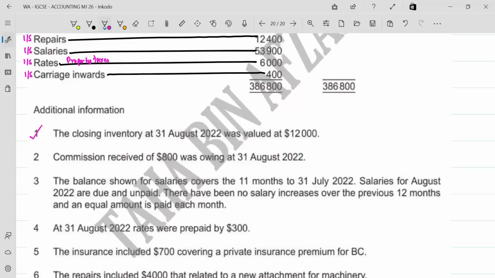Point number one, Bismillahirrahmanirrahim. The closing inventory at 31st August. 31st August obviously closing होता है, at the end of the year होता है. Was valued at 12,000.